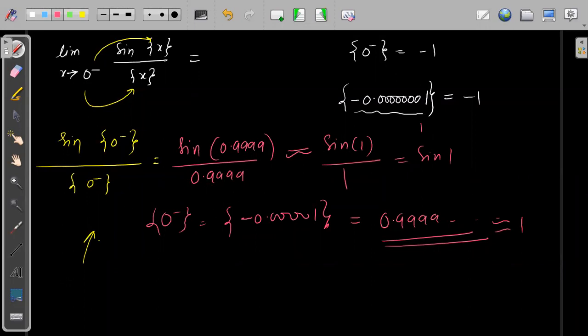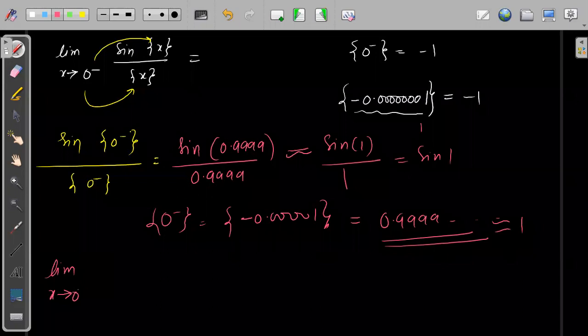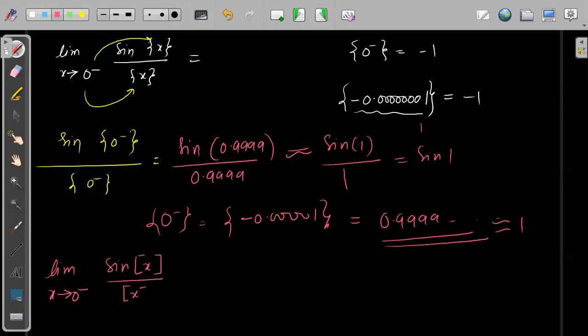Now suppose we had limit of x tending to 0 minus sine of greatest integer x divided by greatest integer x. Now what will be the answer? If we have sine of greatest integer x divided by greatest integer x, tell me what will be the answer? Think about it. I have already told you the answer previously.